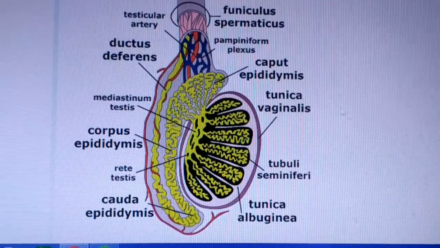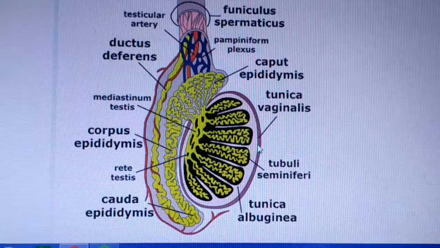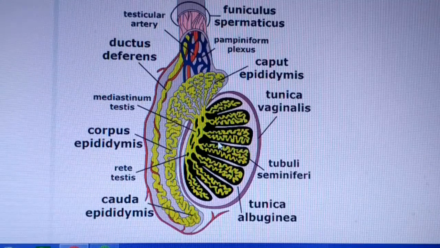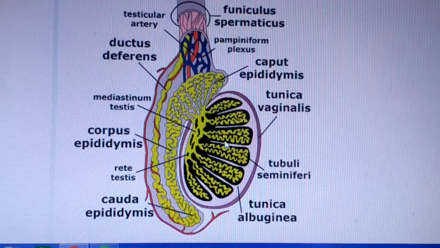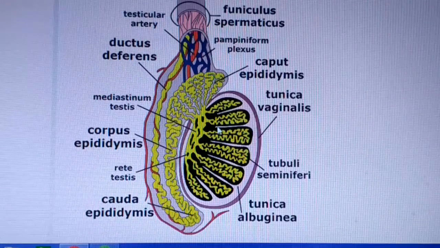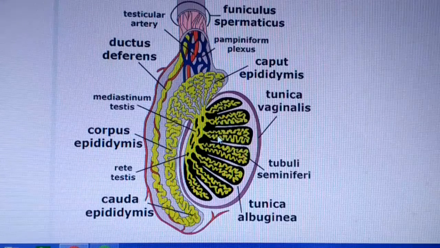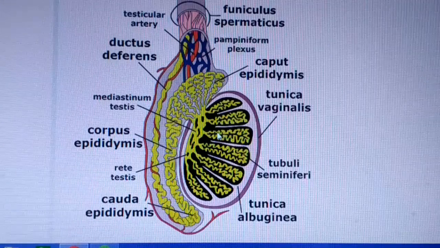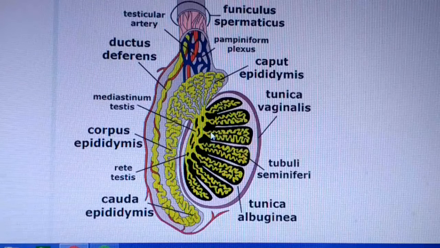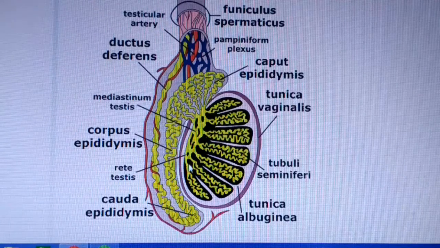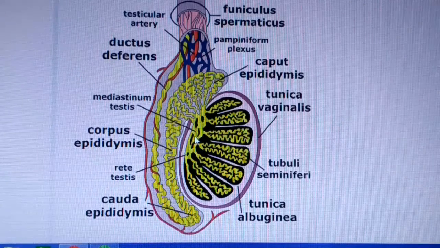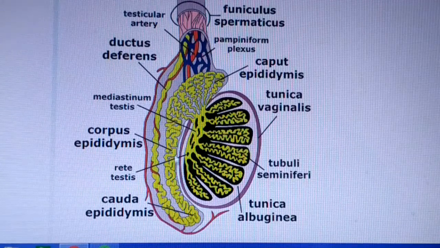This tunica layer is folded again and derives some chambers. These chambers contain seminiferous tubules. These are the seminiferous tubules. These seminiferous tubules fuse together and form the rete testis. This rete testis is further developed and forms the epididymis.